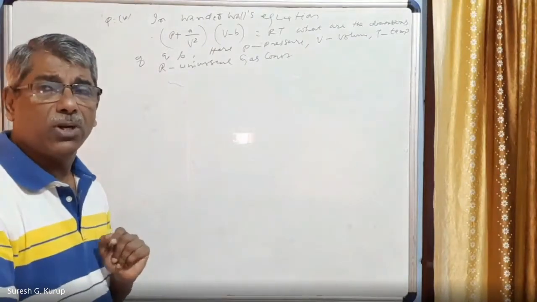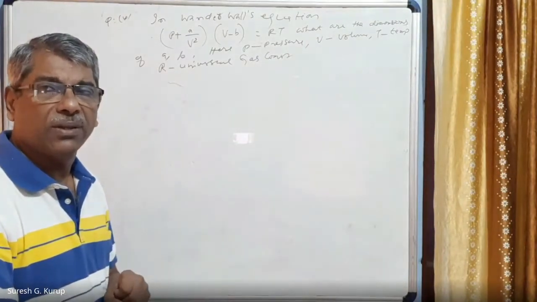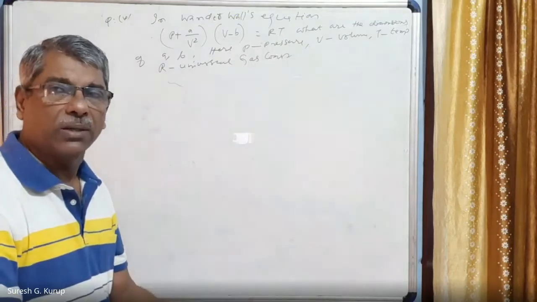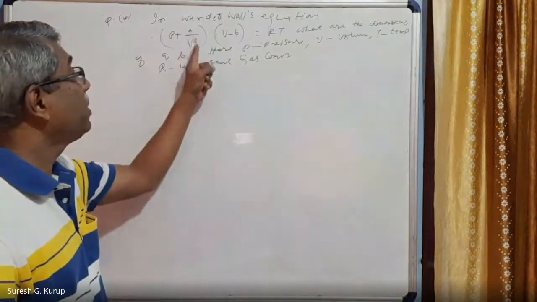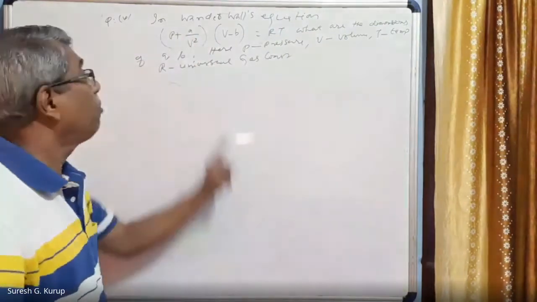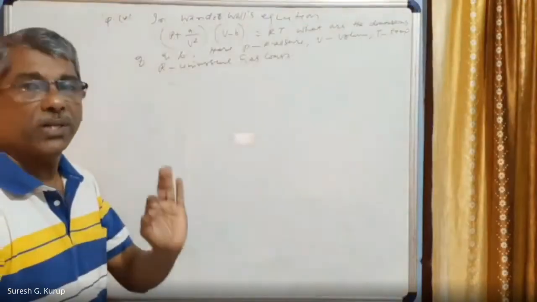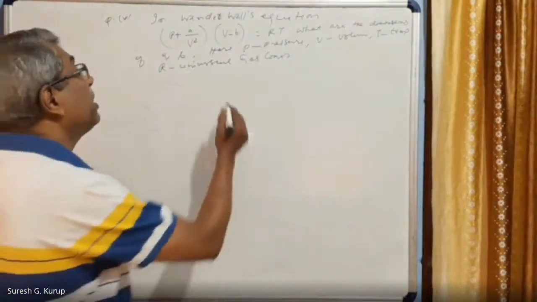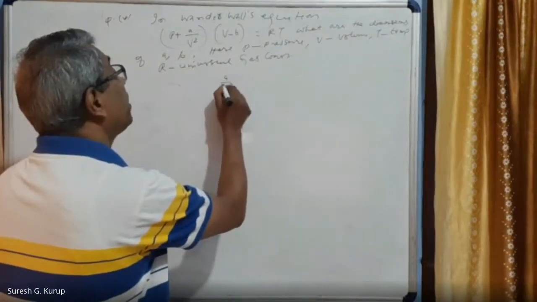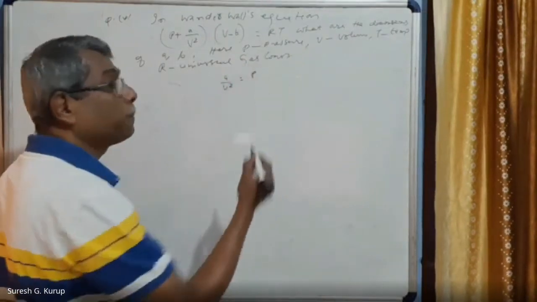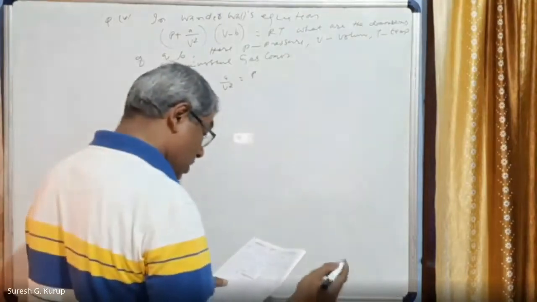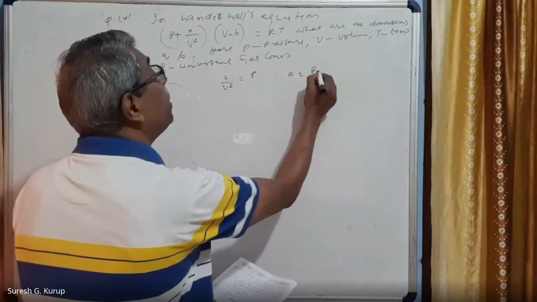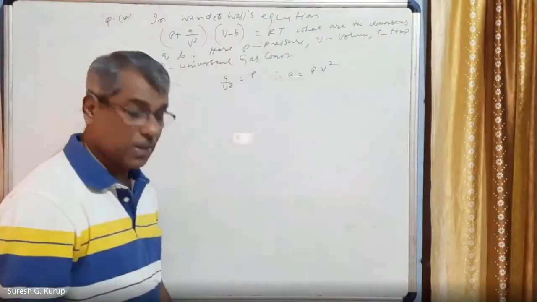According to the principle of homogeneity of dimensions, quantities having the same dimension only can be added or subtracted. Here A by V square is added with the P. Therefore A by V square is equal to pressure itself. So we can write A by V square is equal to P. Therefore A is equal to P into V square.